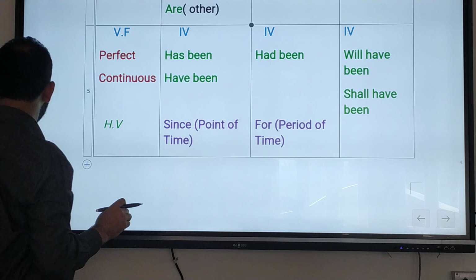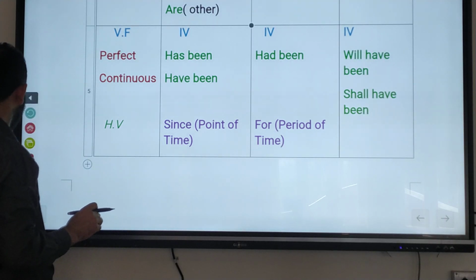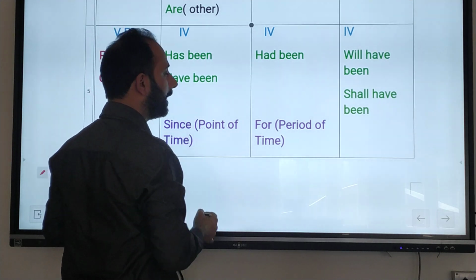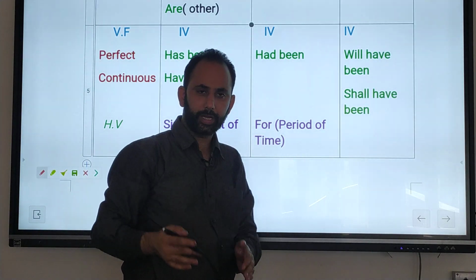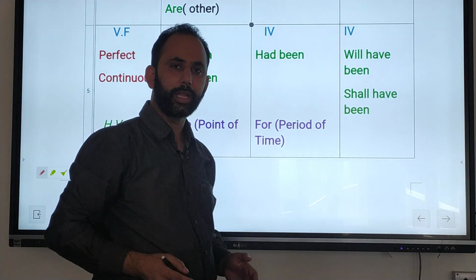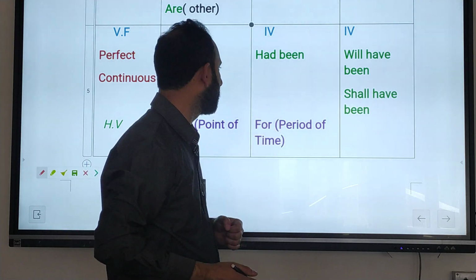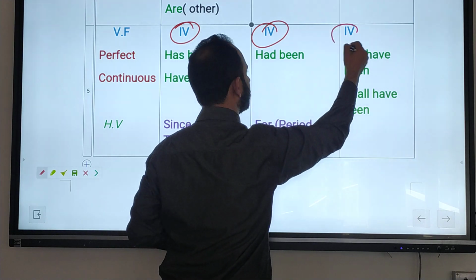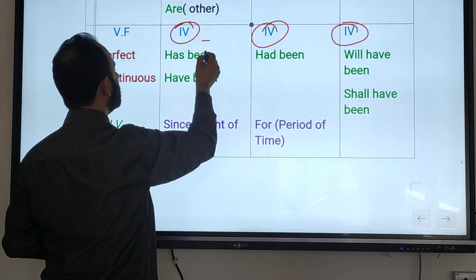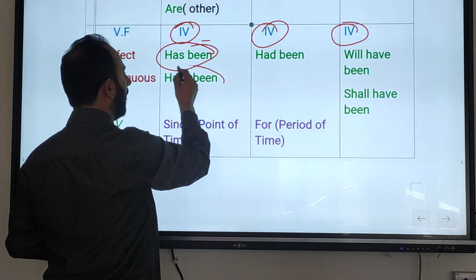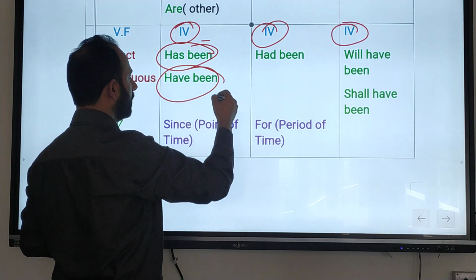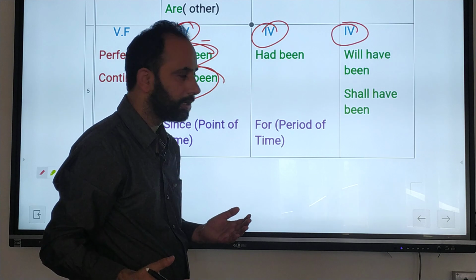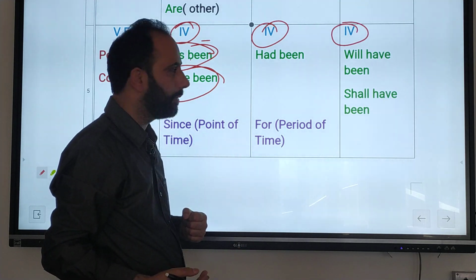Last but not least, perfect continuous: present perfect continuous, past perfect continuous, future perfect continuous. I already told you that here we use the fourth form, and we use has been and have been as helping verbs. Where we use has, there we use has been. Where we use have, there we use have been.